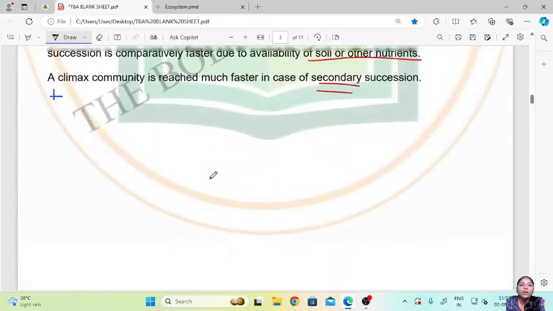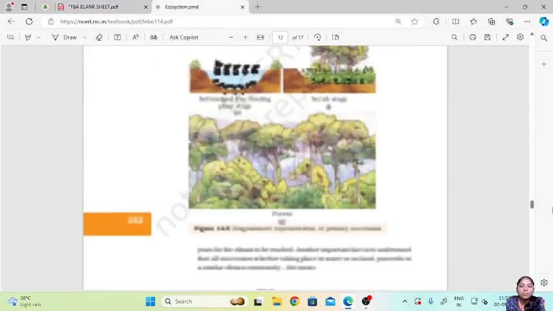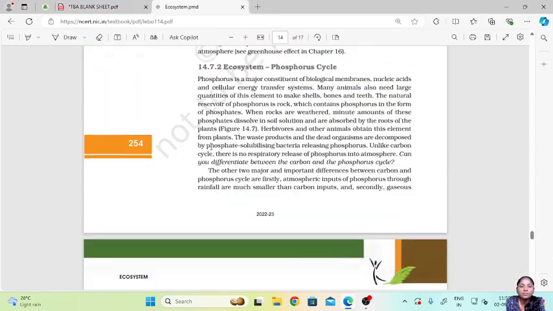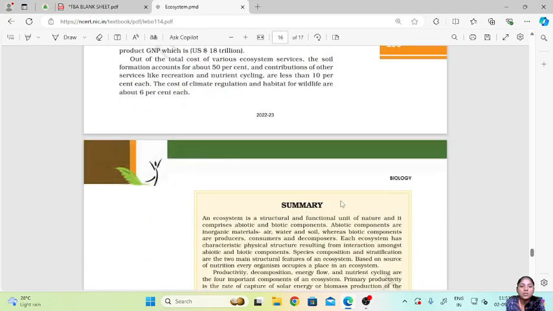So hope you have understood this chapter. This is all in this chapter, ecosystem services.